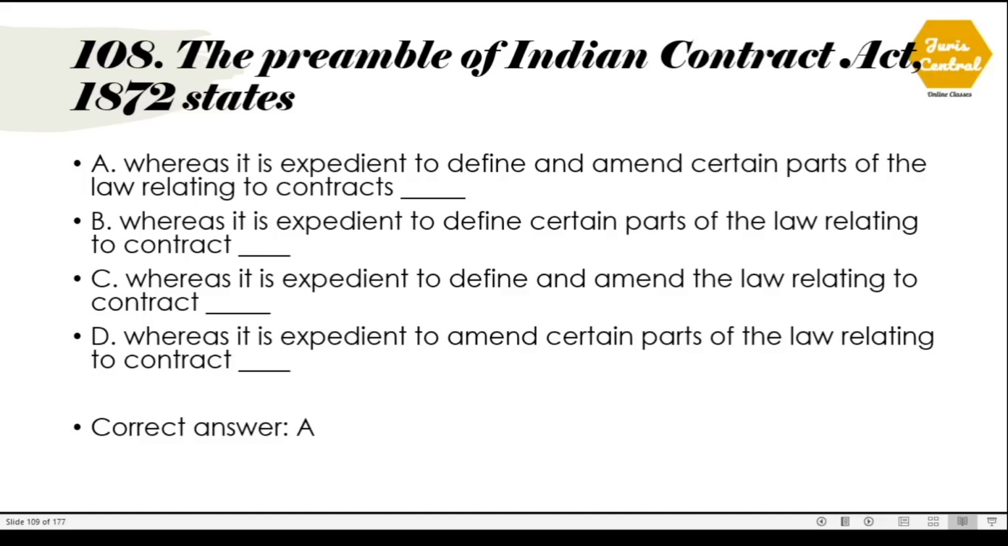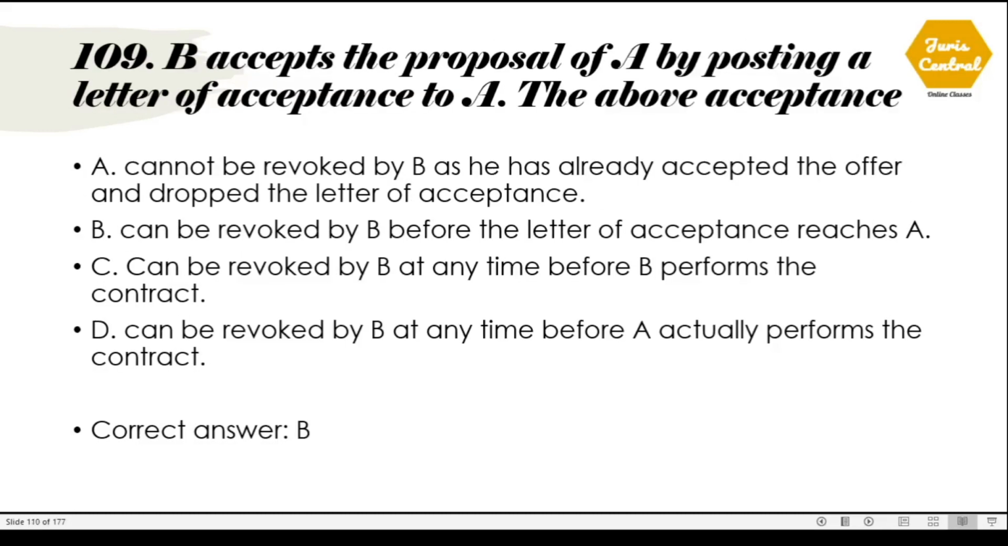108. The preamble of the Indian Contract Act 1872 states that... The correct option is option A. It states, whereas it is expedient to define and amend certain parts of the law relating to contracts. 109. B accepts the proposal of A by posting a letter of acceptance to A.